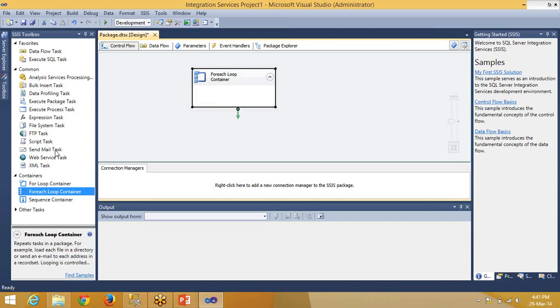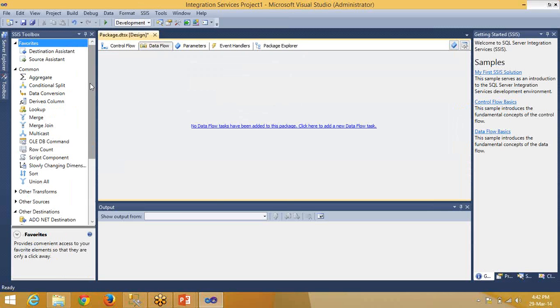Okay. For sending mails, you know the task. I think it's the send mail task. Yeah, send mail task. For sending mails, it is the send mail task. Okay, you can frame this. This task can be done. Yeah. The destination part.